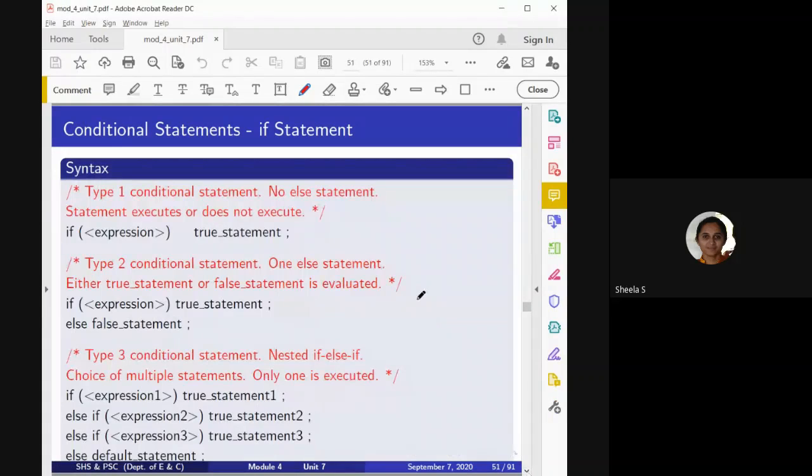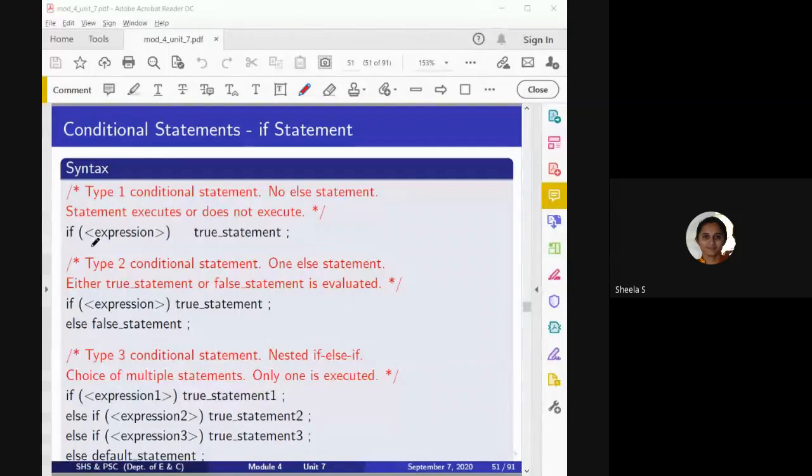So first let us consider an example. Here this gives the syntax. When we need to check only one expression, I use the if statement. If the corresponding expression is true, whatever true statement I have mentioned will execute.